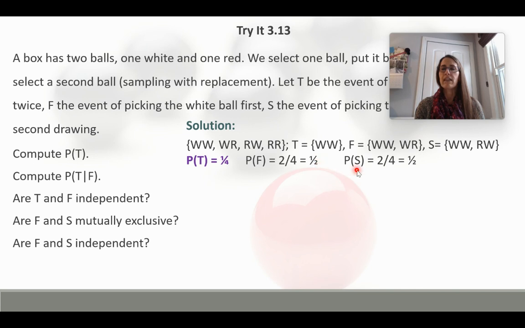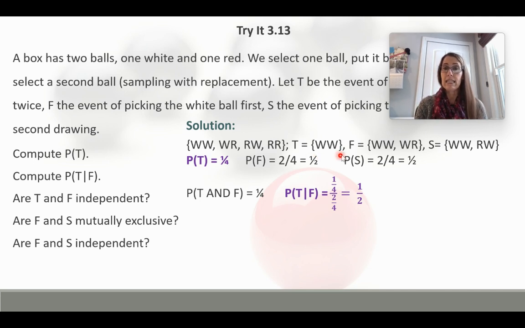so that's 1/2. And the same thing for the probability of picking the white ball in the second drawing, 2 out of 4 or 1/2. So the probability of T and F, so picking the white ball twice and picking the white ball first, is going to be just 1, right? So all they share in common is white, white.